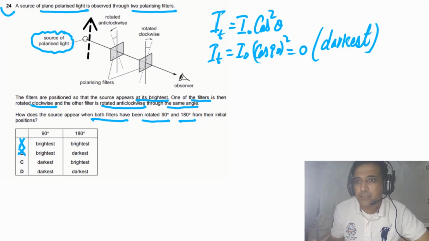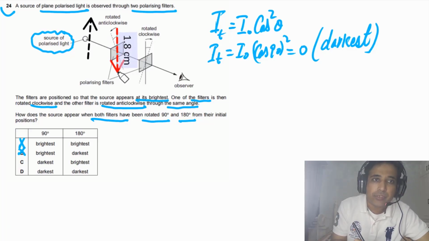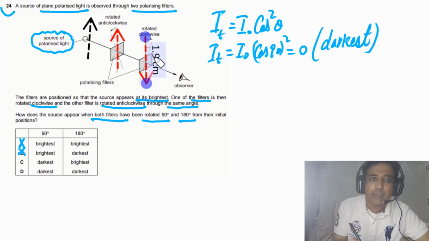For the second case, it is given to us that we rotate this one by 180 degrees. Means we rotate this one like this. So this is rotated by 180 degrees clockwise. First we rotate this one by 90 degrees, then again we rotate this one by 90 degrees. So you can see this is here.